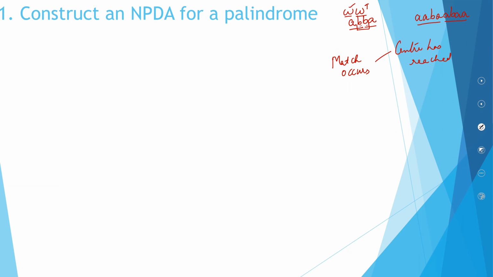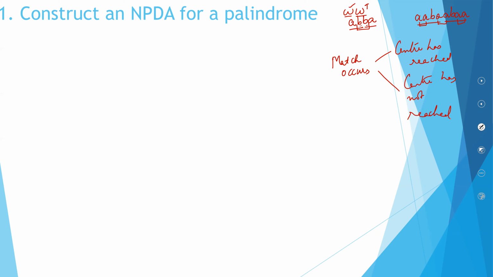Now that is only one case. Look at this particular string. This is also a match. You have a match called AA, you have another match called AA, and then you even have a third match called AA. But interestingly, even though the match occurs, the center has not been reached.